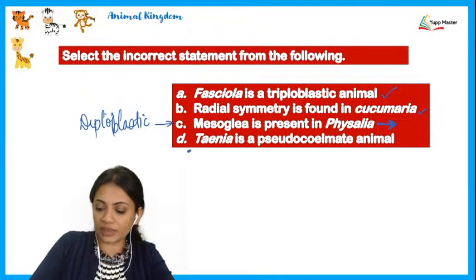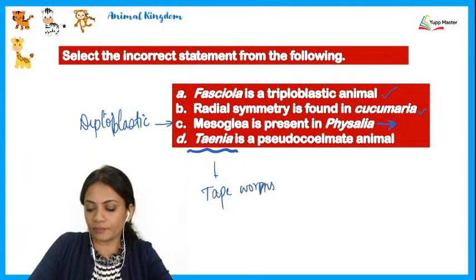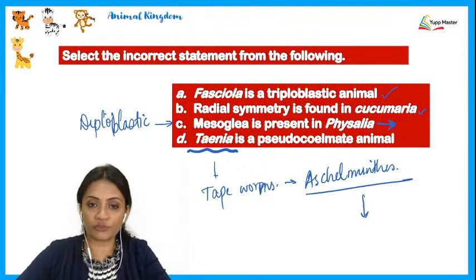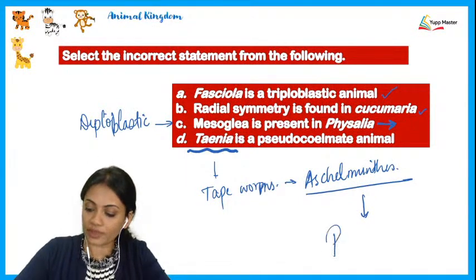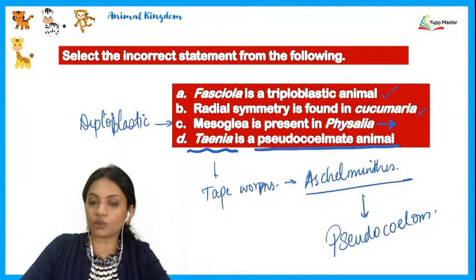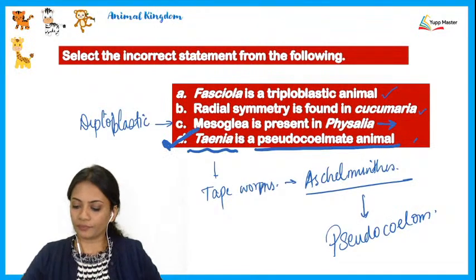Next, Taenia means we're talking about tapeworms, and tapeworms belong to the phylum Platyhelminthes. Aschelminthes was the only phylum with a coelom that was actually a pseudocoelom. So the statement that Taenia is a pseudocoelomate animal is the incorrect statement.